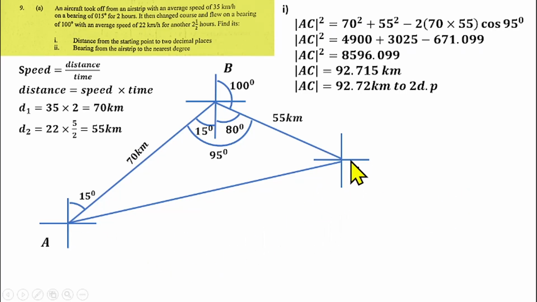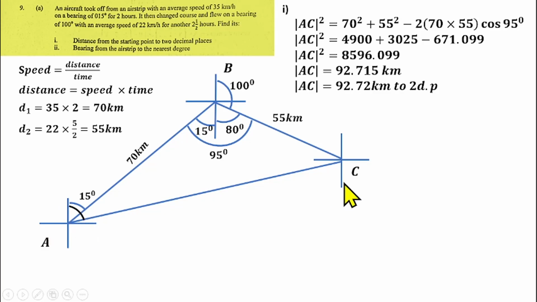So that means we are trying to look for the angle this aircraft makes from the origin. Can you tell me where the angle is? That should be from the north to the line that joins them together. So that means from here to here. We are looking for the angle from the north to the line that joins the aircraft to the airstrip. So we are looking for the angle from here to here.